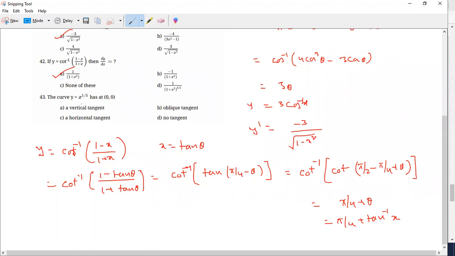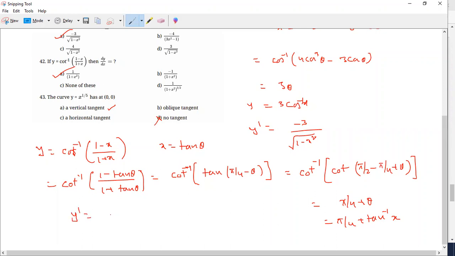The curve y is equal to x power 1 by 5 at 0, 0. The options are vertical tangent, oblique tangent, horizontal tangent. Vertical tangent means slope parallel to the y axis. Oblique means some constant slope. Horizontal tangent means slope parallel to the x axis. And no tangent means it's not possible. Because this curve is passing through the origin, definitely it has a tangent. So option D is eliminated by seeing the question.